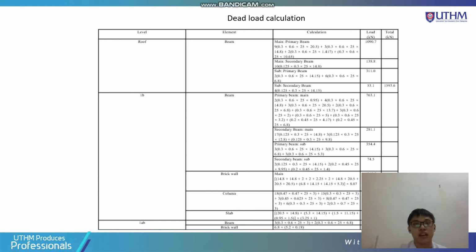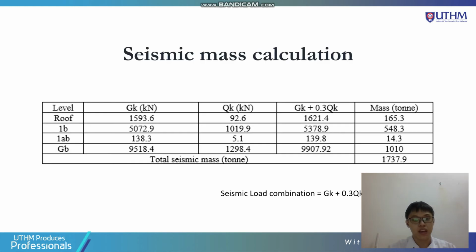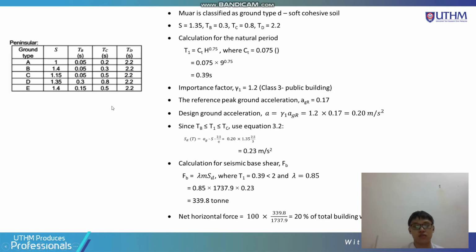So we should calculate the dead load and the live load, and then we can proceed to the seismic pressure. The seismic pressure calculation can be achieved according to this equation, where the seismic load combination is equal to GK plus 0.2 QK. So we can get the seismic mass for each level. And this equation is applied according to the equation imported in the illustration view.